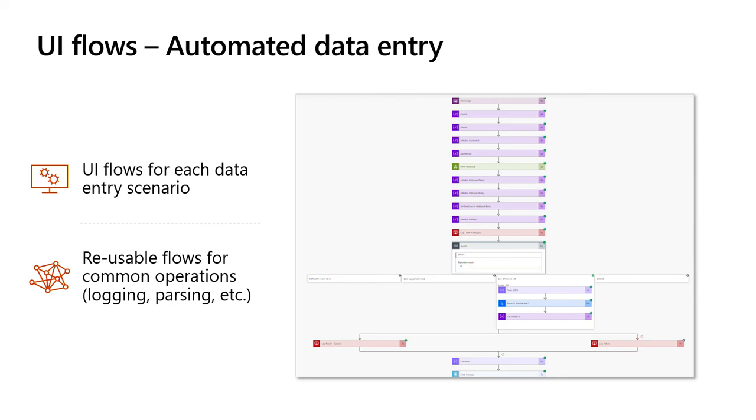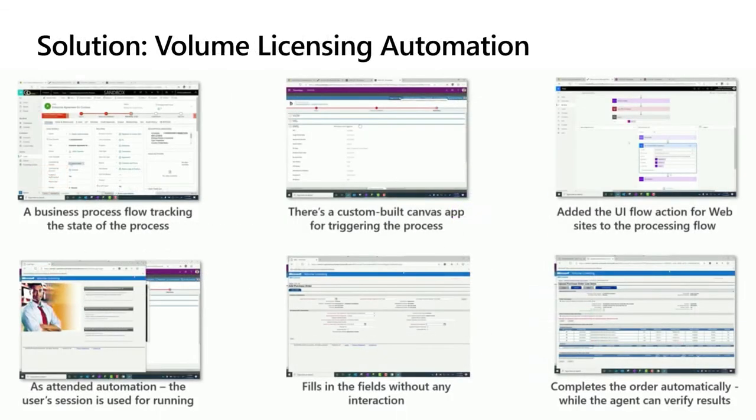Inside of here, there are UI flows in their current workflow. They created UI flows for multiple operations, including logging, parsing, and flows for all that. But they created UI flows for every data entry scenario. The actual process is they have a business process flow for the state of the process. They have a Power App to trigger the process. The Power App is kind of the management place where they can see everything that needs to be done with data that's coming in.